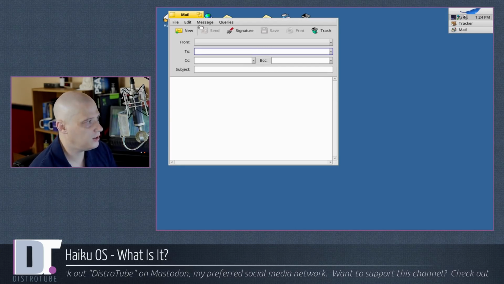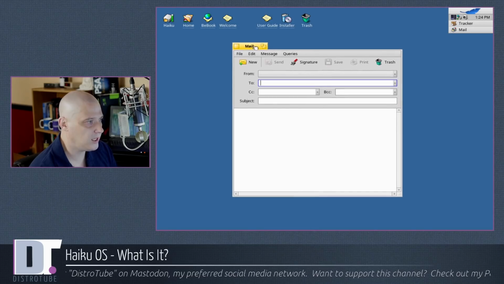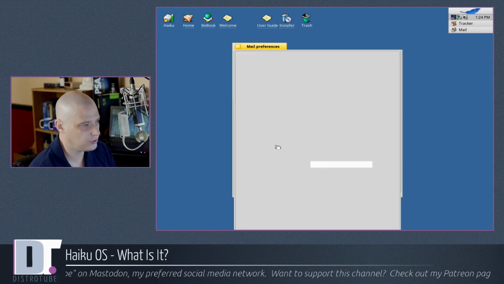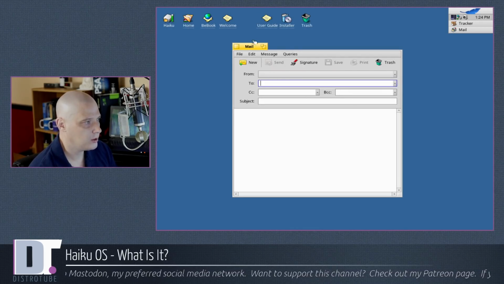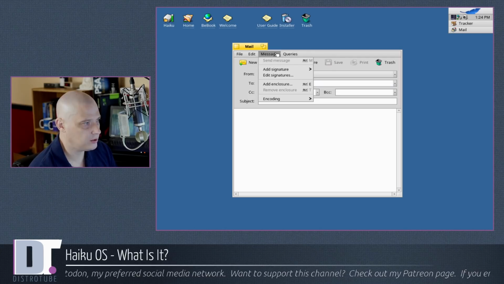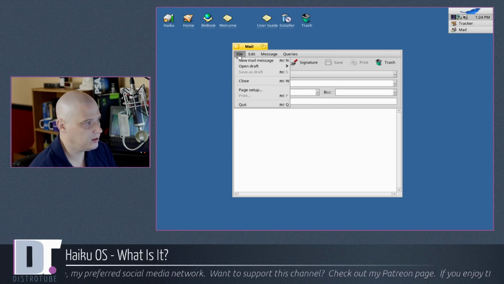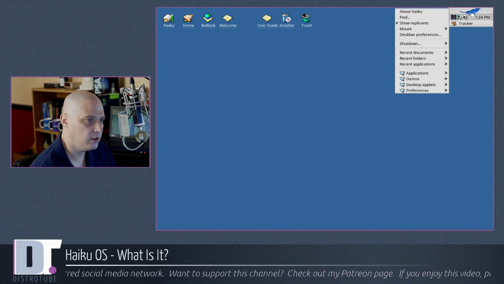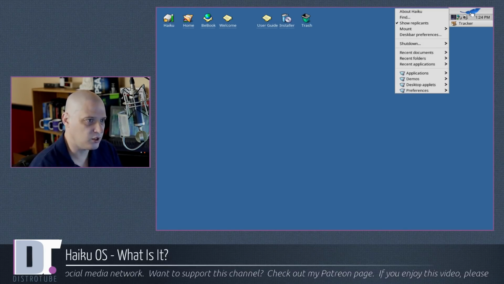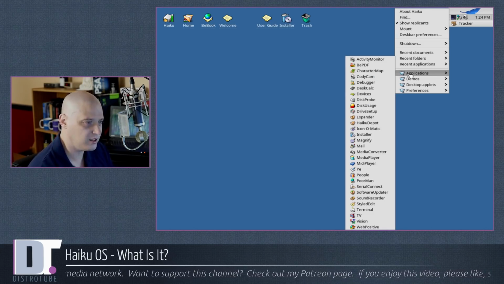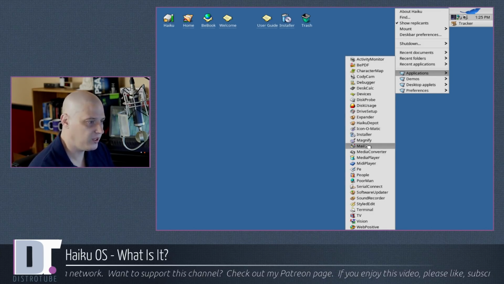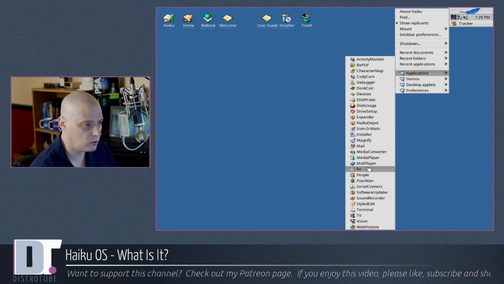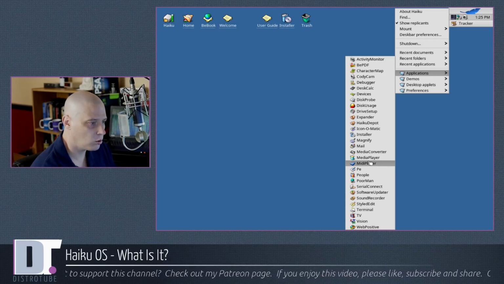We also have an email client here. I'm not exactly sure what the email client is. Does it give me any information? Settings, accounts. What is the name of this application? Well, the only label I have is mail in Haiku OS. I don't know if they're following the lead as far as the GNOME devs who love those generic names like files and mail and stuff, but all we have is mail. I'm not sure that is a BeOS email client or something more cross-platform or not.